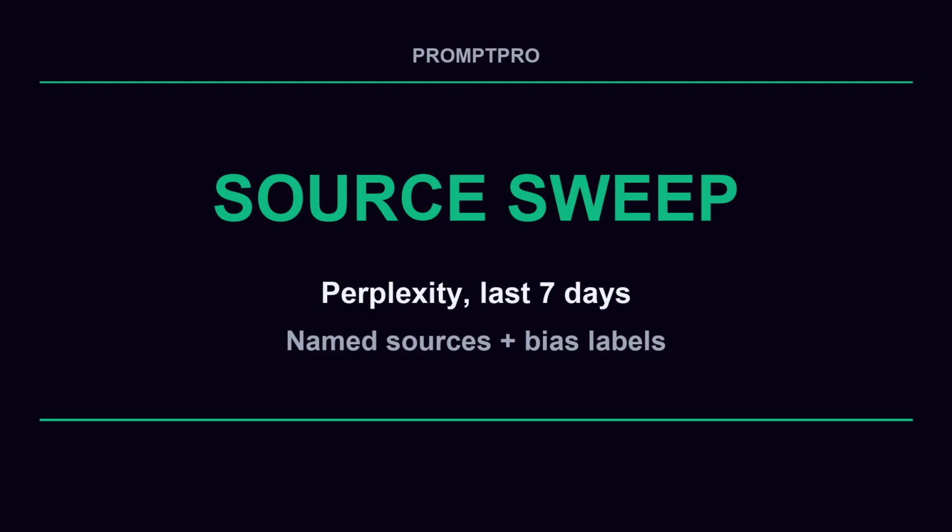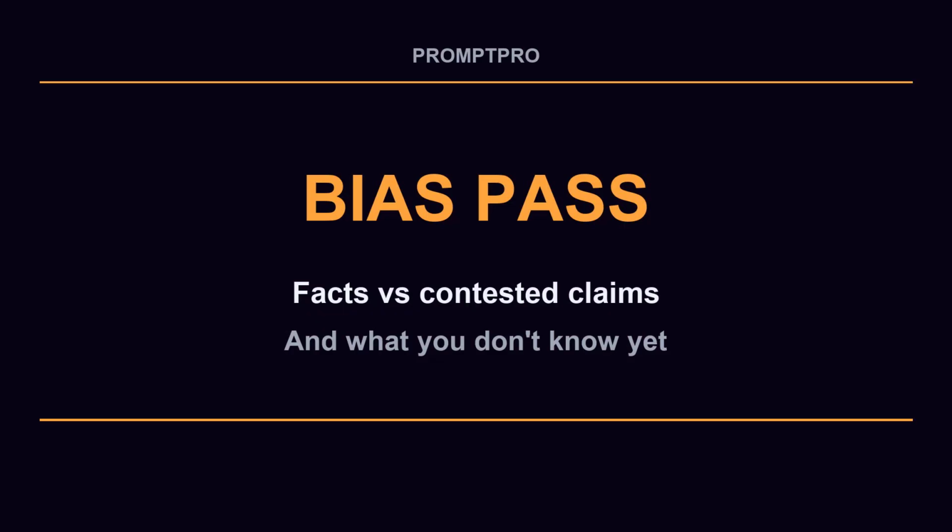In Perplexity, your prompt is a frame, not a question. Try this. Summarize verified developments in this conflict over the last 7 days. Only include claims with named sources. For each one, label the source's likely bias. State media, Western outlet, NGO, or analyst. Flag anything reported by only one side. That single prompt forces sourcing and surfaces the spin instead of hiding it.